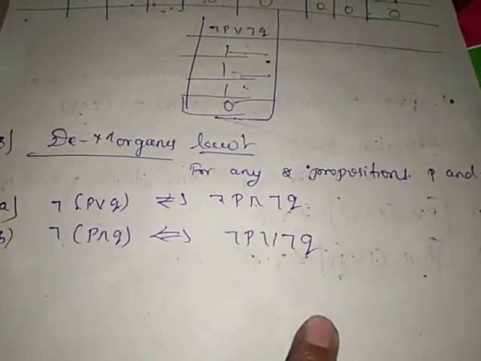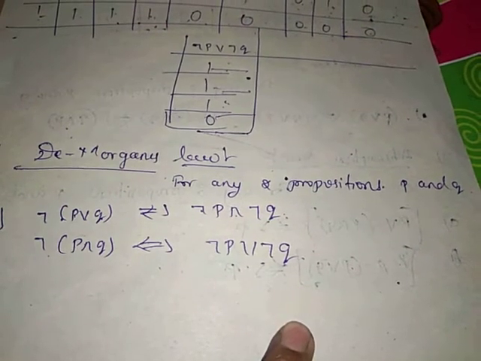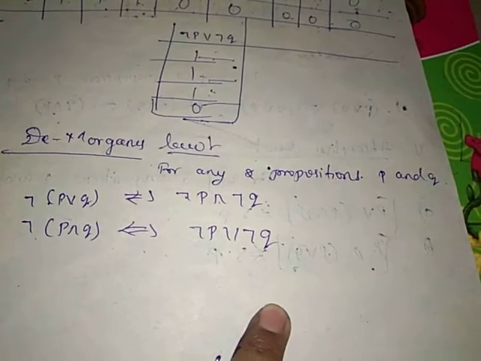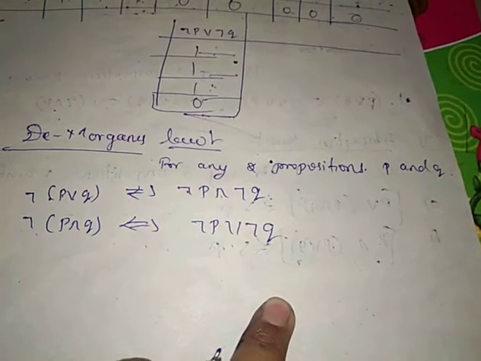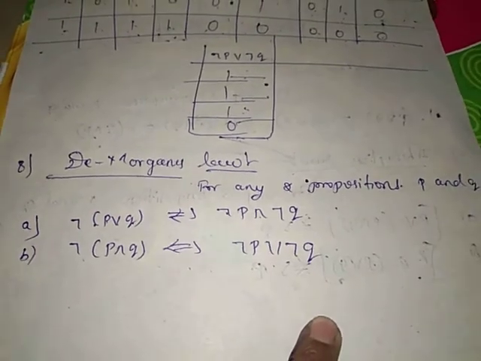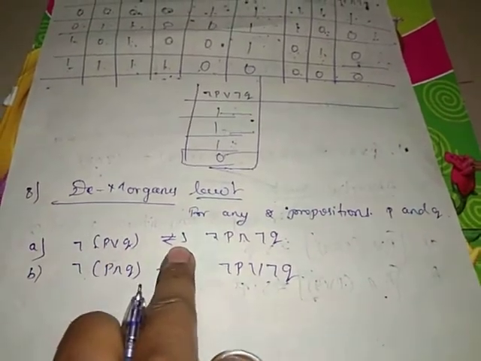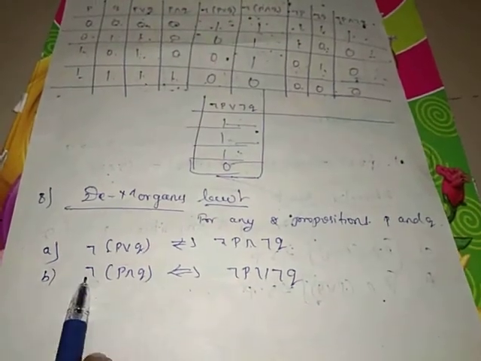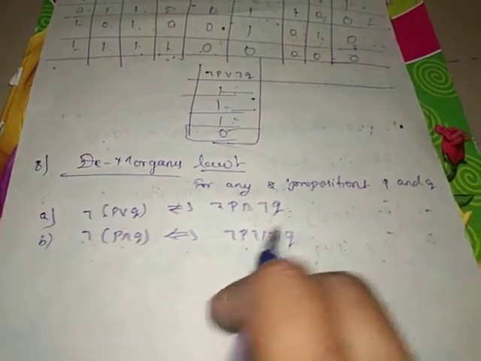So P or Q is equivalent to Q or P. P and Q is equivalent to Q and P. And the same we have stated also the absorption law, that is P or P and Q is equivalent to P. P and P or Q is equivalent to P. And next we stated De Morgan's law. For any two propositions P and Q, negation of P or Q is equivalent to negation of P and negation of Q. Similarly, negation of P and Q is equivalent to negation of P or negation of Q.